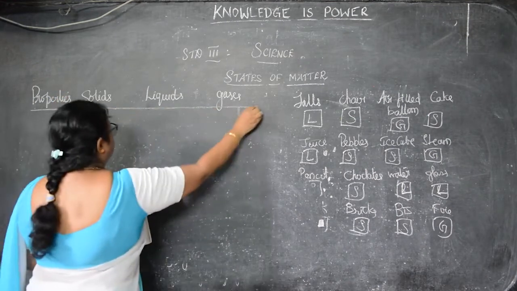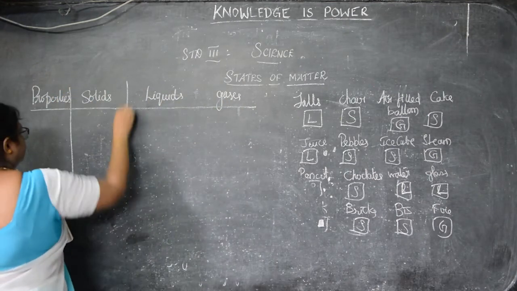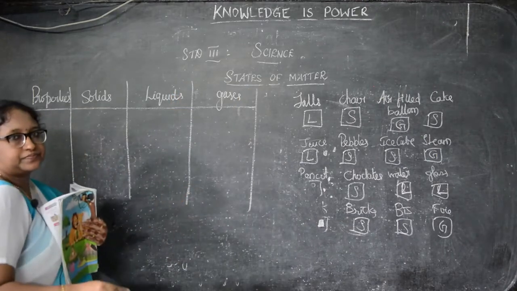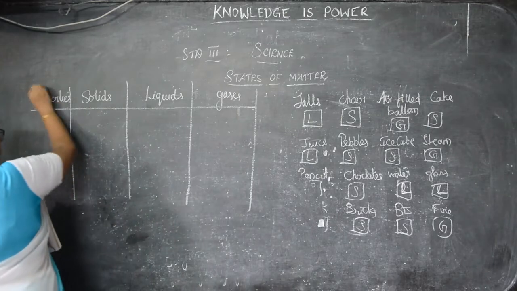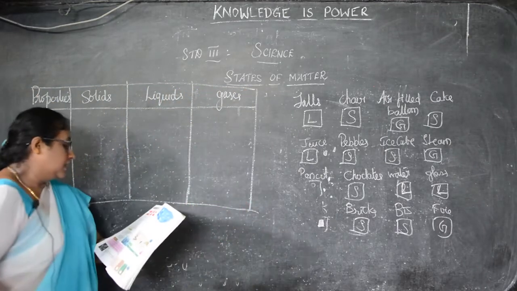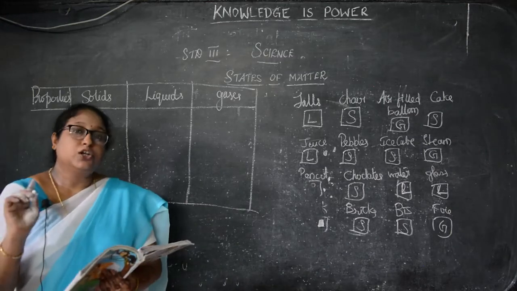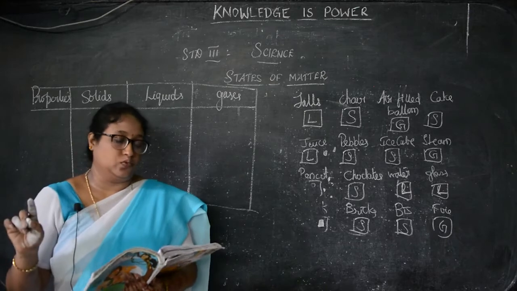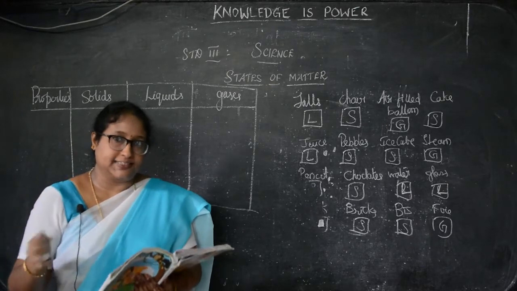They have given the options also: fixed shape, no fixed shape, fixed volume, no fixed volume, flow all sides, and rigid.